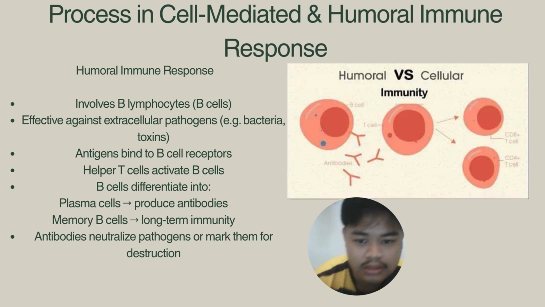Plasma cells produce antibodies, while memory B cells provide long-term immunity. Last, antibodies neutralize pathogens or mark them for destruction. Together with the cell-mediated response, humoral immunity provides comprehensive protection for the body.